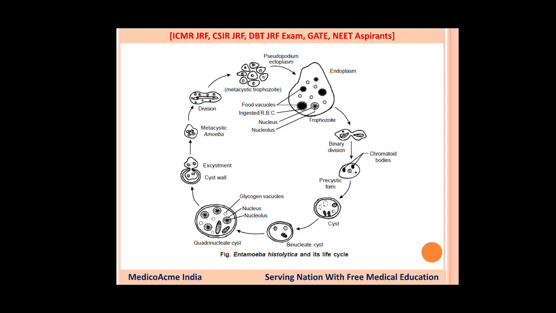Then the adult trophozoites come into existence, as you can see here. The adult trophozoite has the nature of phagocytosis, as I said. So they engulf the RBC, and then the infection starts in the mucosa and submucosa layer of the intestine. It is important to note that the mucosal RBCs are targeted in the infection. So guys, this was all about the life cycle.